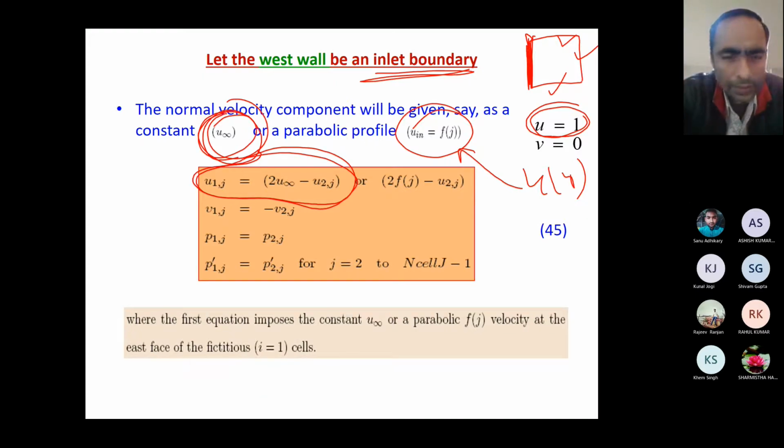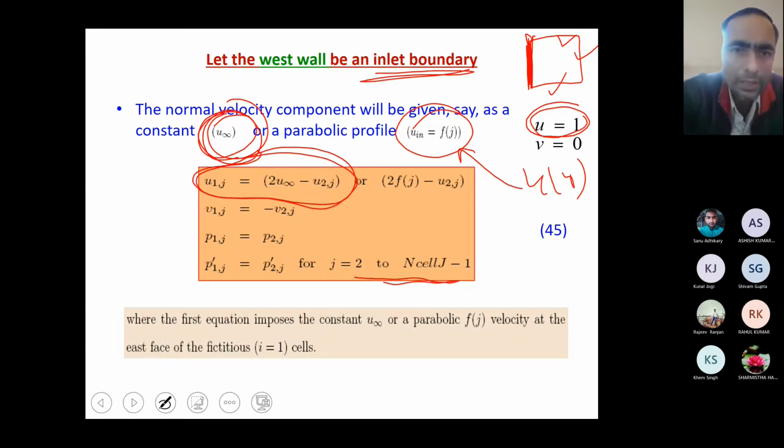You vary j from 2 to nCellJ minus 1, and the mean of u1,j plus u2,j divided by 2 equals 1. Obviously it will be 1.